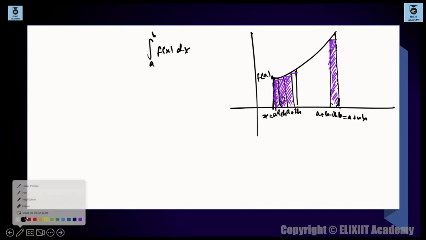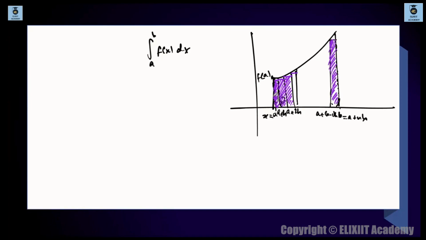These are rectangles. So what can we say from here? This is the first one. The first strip has width h, and the height is f of a. Similarly, what will the height of the next one be? F of a plus h. Then what will the height of the next one be? F of a plus 2h, and so on. This will continue. So if I compile all these areas over here, we end up getting something like h times f of a, length into breadth. These are basically the areas of all these purple strips over here.